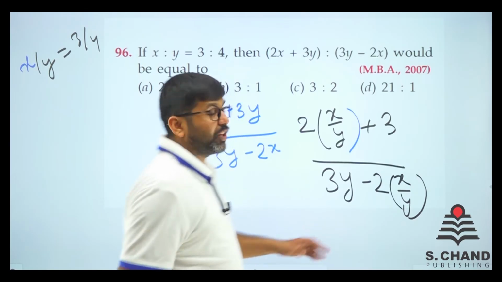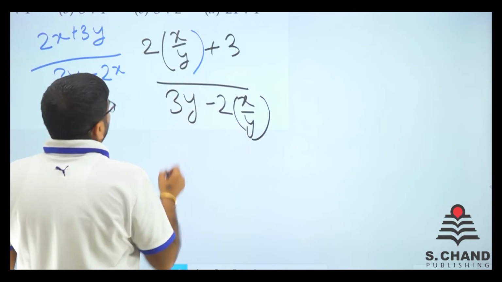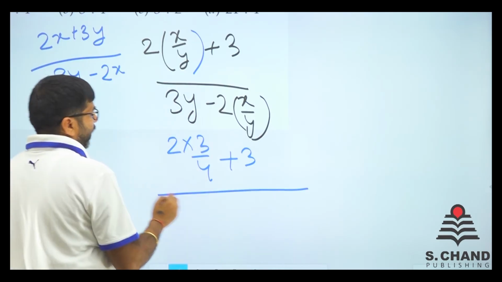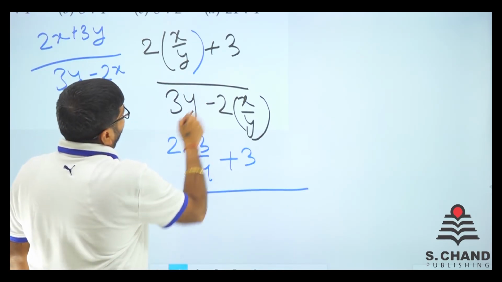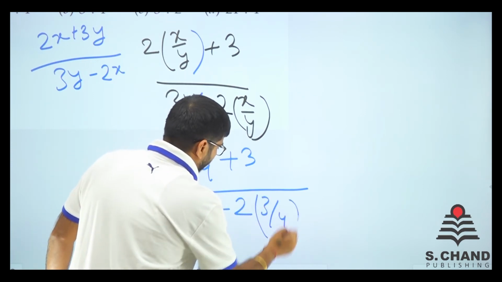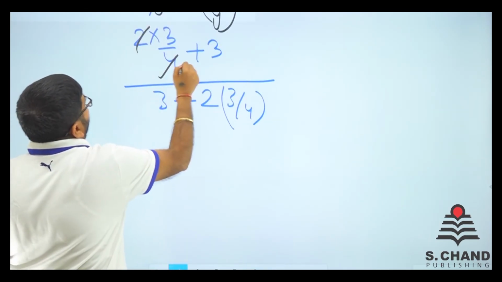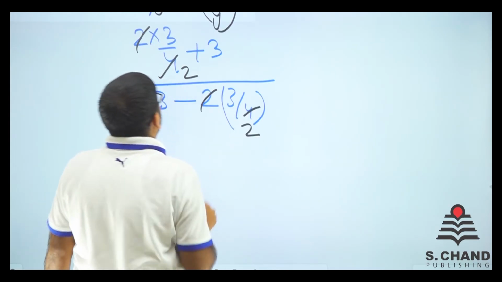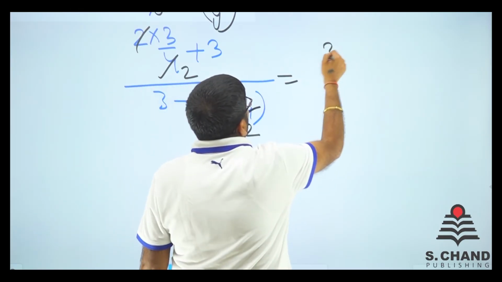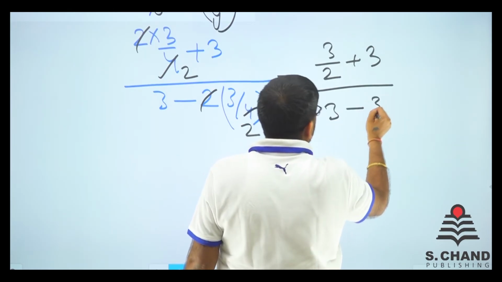We can put the value of x by y in both sides. X by y is 3 by 4. So let's put 3 by 4 here. So we get 2 into 3 by 4 plus 3 divided by 3. Y gets cancelled out, right? So 3 minus 2 into 3 by 4. Now we have this as 2 and this again as 2. So we have got 3 by 2 plus 3, right? So write it out. 3 by 2 plus 3, 3 minus 3 by 2.